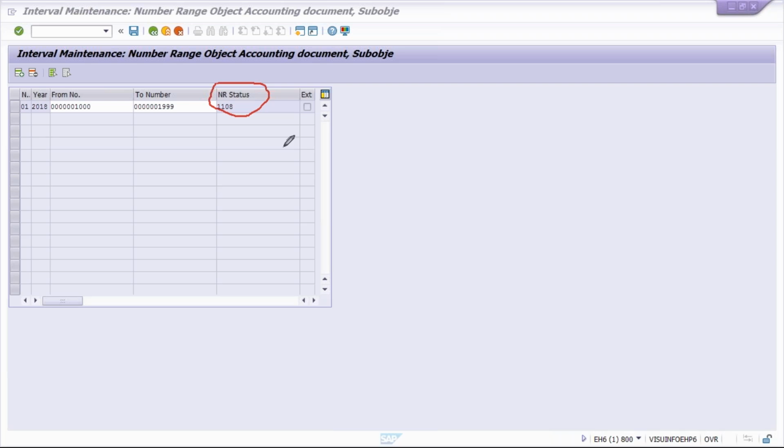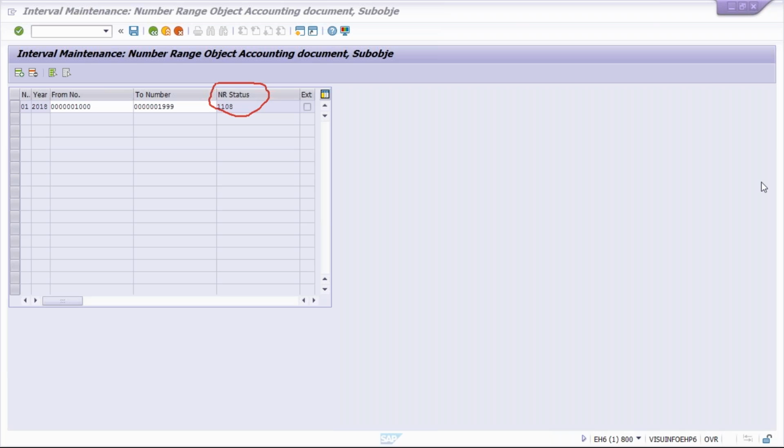There will be a separate lecture on this sometime. Whenever I get time, I'll try to record a video on this also, and I'll let you know what the use of NR status is. So I think you might have got the idea about the use of NR status. Of course, how the next document number is going to be generated is with the help of this NR status itself.